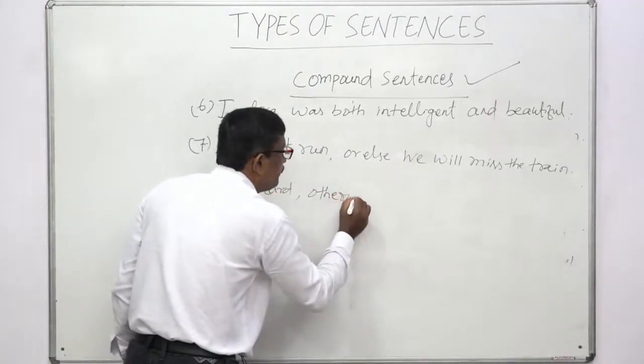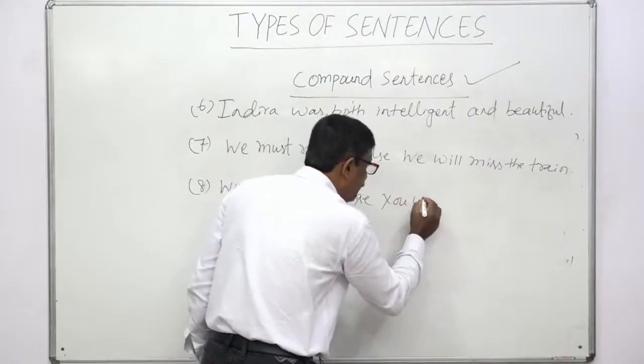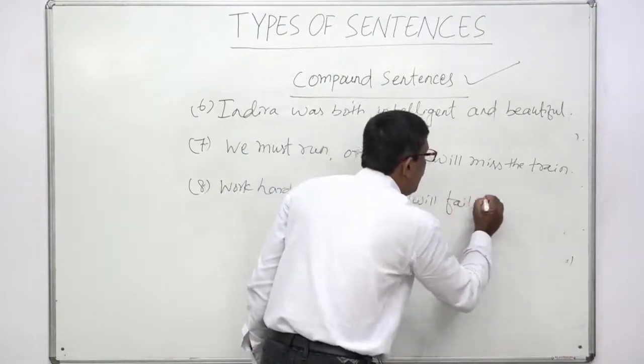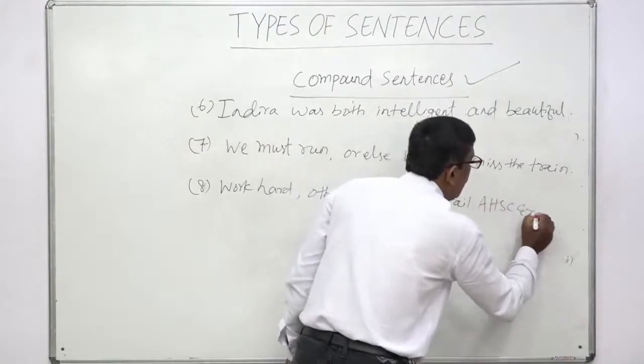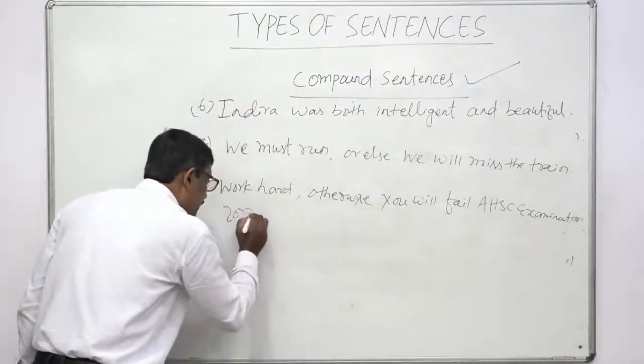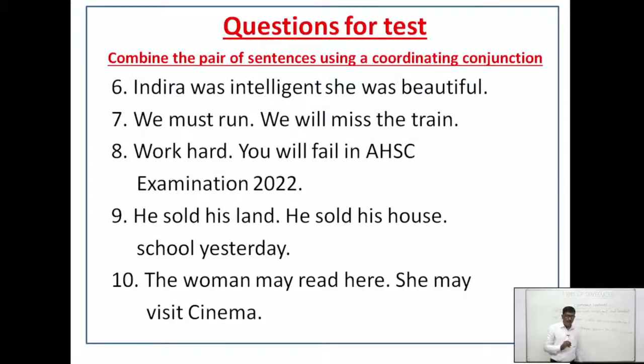Number 8. That means work hard. Otherwise, okay, otherwise what? You will fail the AHSC examination 2022. 9. He sold his land, he sold his house. That means what will he write? He sold both his land and his house.